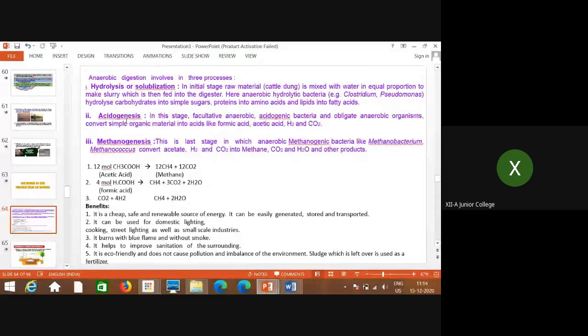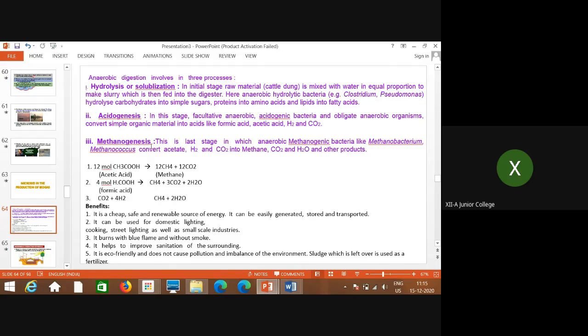Now, the next step is called methanogenesis. What is the meaning? Methane is synthesized or produced: synthesis or formation of methane.